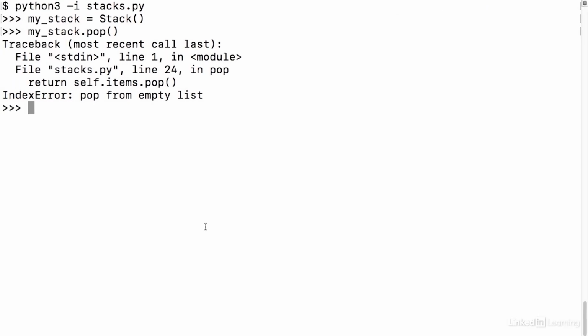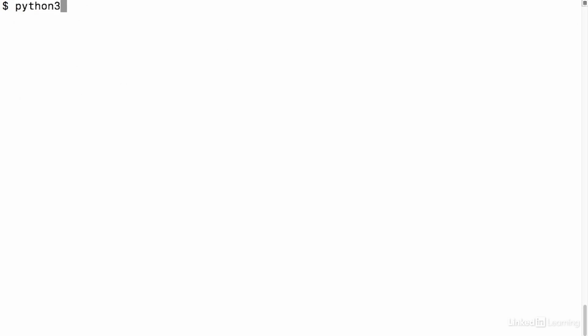We'll go back to our terminal. I'll have to restart my interpreter, but that's okay. I'll do python3 -i and then the name of my file. Okay, so we'll recreate our stack object. And now let's try calling that pop method again. Cool, this worked. It basically returned None.